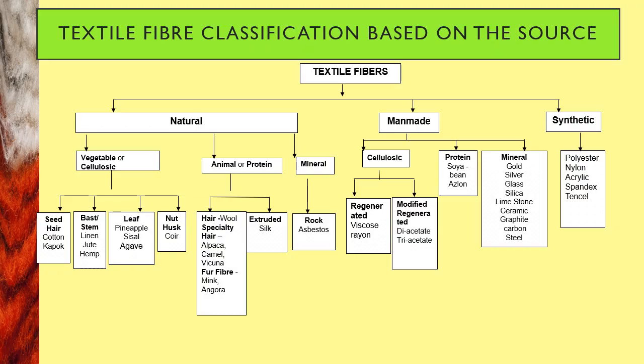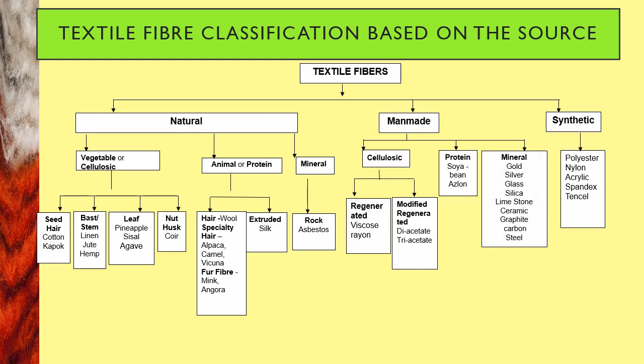Now we will see the textile fiber classification based on their source, that means from where we are going to get it. We get textile fibers from natural sources, man-made sources and synthetic sources. Natural fibers come from vegetable sources, animal sources and mineral sources. Man-made sources include cellulosic based fibers, protein based fibers, mineral fibers. Natural fibers we directly get in nature, they can be cultivated. But man-made fibers have to be generated in the laboratory and industry. The synthetic fibers are similarly generated in the laboratory.